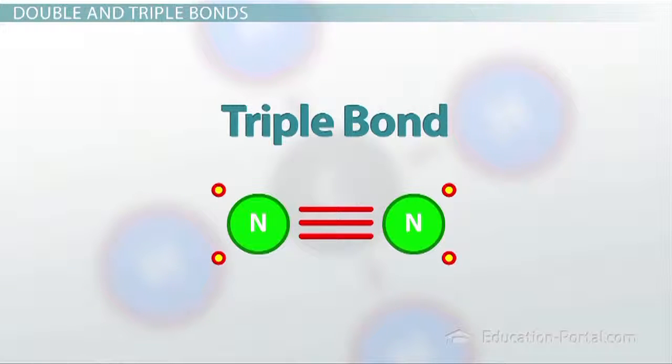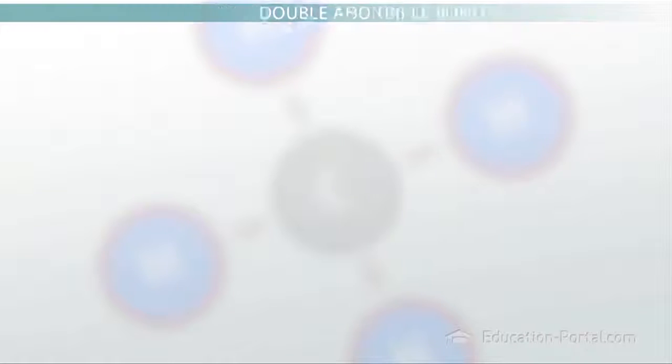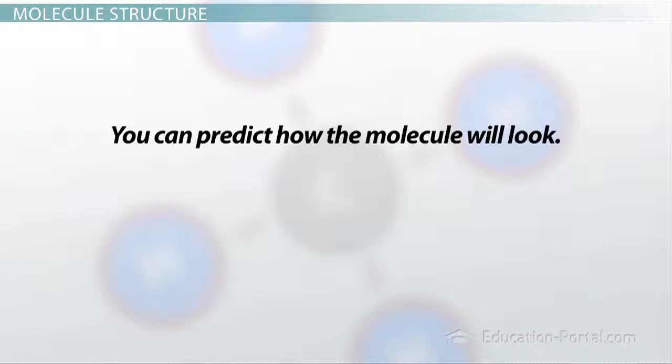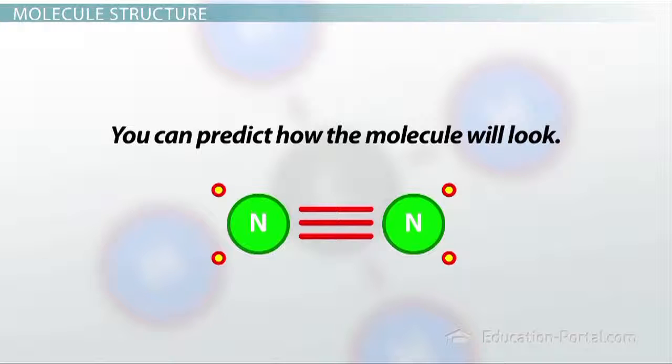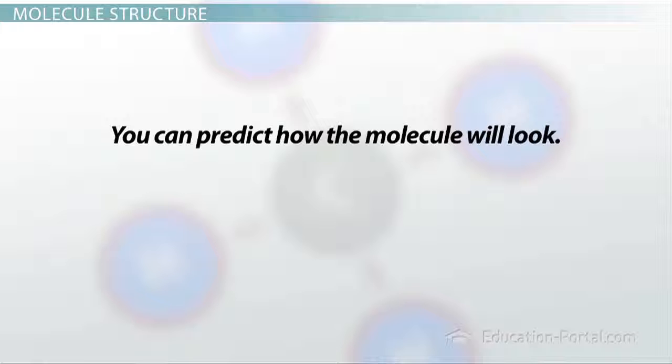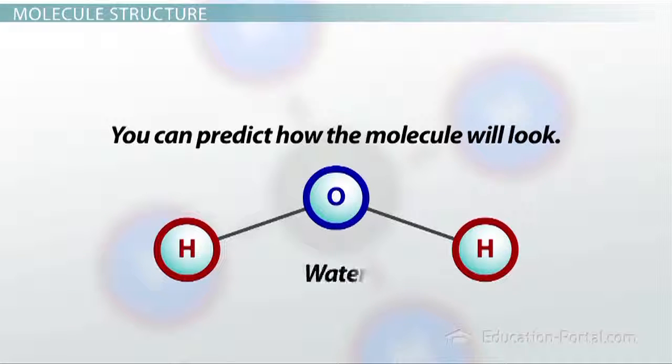One final thing that's sort of nice about covalent bonds in particular is that you can make some predictions about how the molecule will look. The bond length is predictable, so the distance between these 2 atoms is always going to be the same as long as it's these 2 atoms. The angle at which the bond occurs is always the same. So if we take a water molecule, for instance, that is H2O, and the angle that we find between these 2 bonds is always going to be the same.